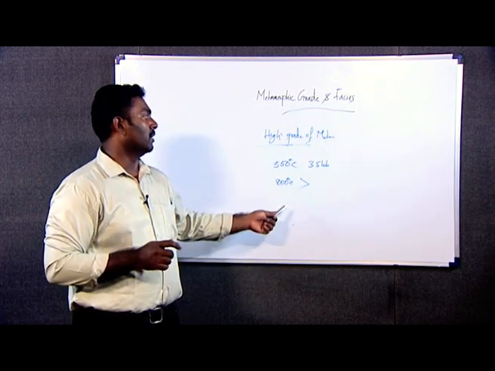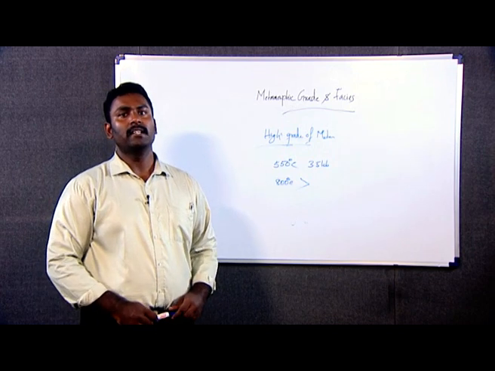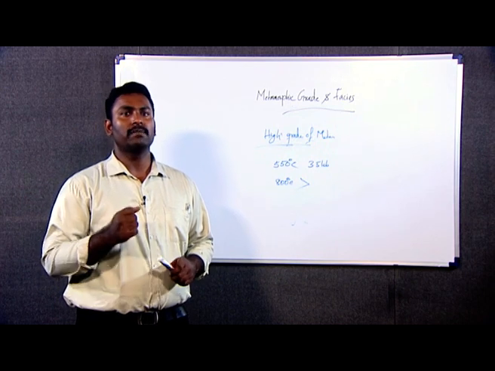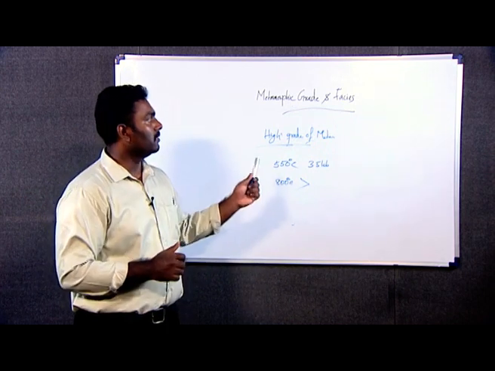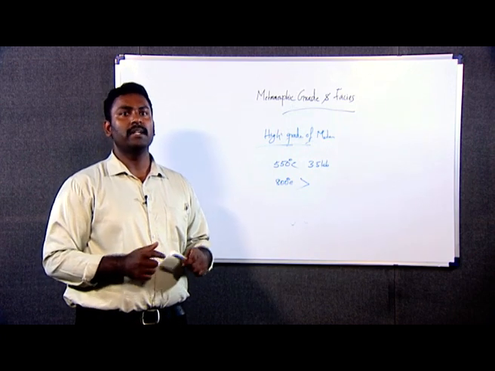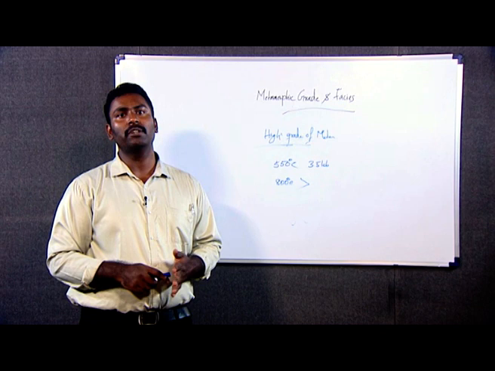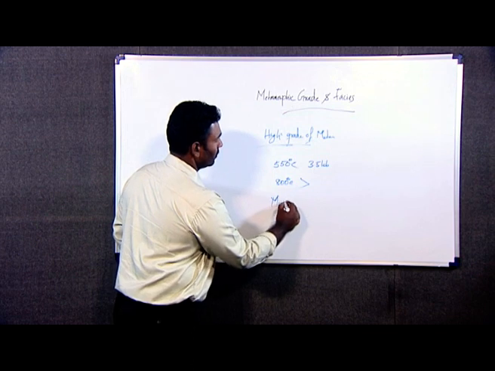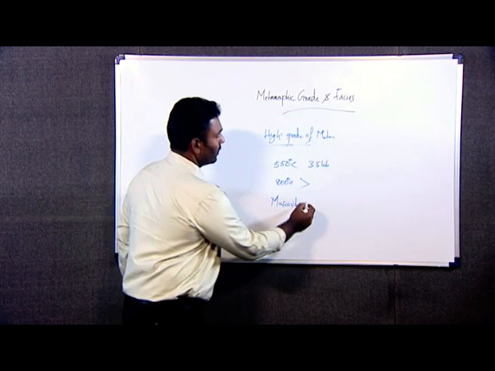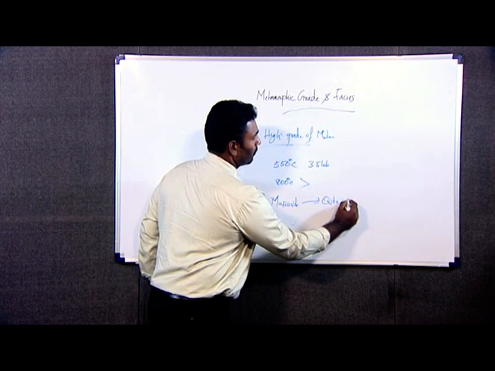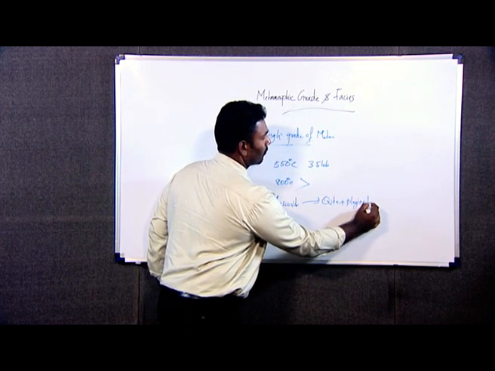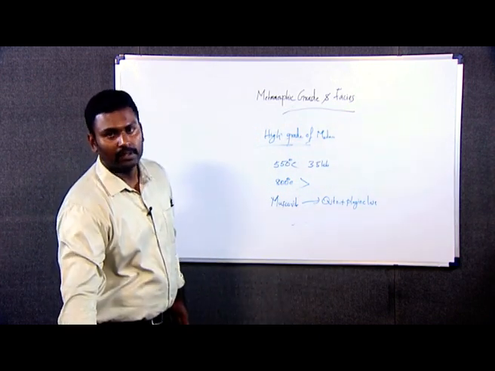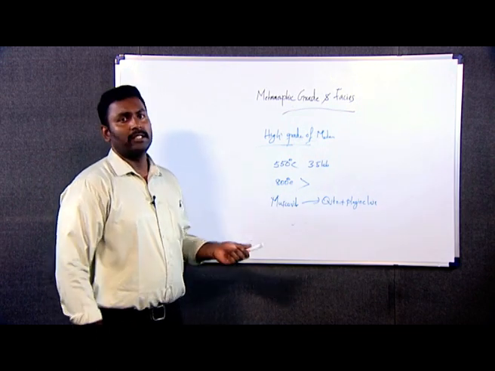An important example of this high grade metamorphism is the breakdown of muscovite and the formation of quartz and plagioclase, which is one of the typical mineral reactions that indicates high grade metamorphism. As we have discussed earlier, the hydrous minerals will not be present when the grade of metamorphism increases. So here the hydrous mineral like muscovite will break down to form quartz plus plagioclase when the grade of metamorphism increases. So that's all about the grades of metamorphism.